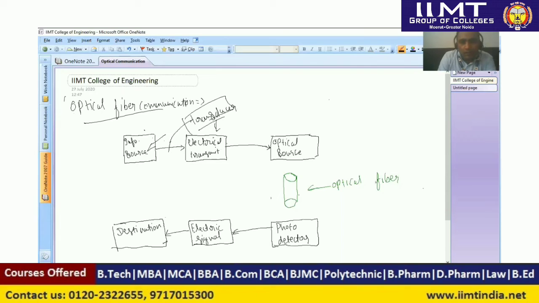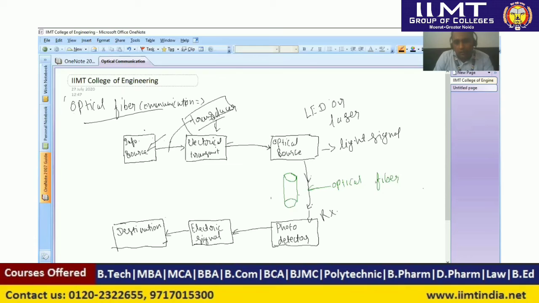Now here the electrical signal is converted back into an optical signal by using an LED or laser. Now it becomes a light signal. Now we will transmit this signal through the optical fiber, and this is the receiver.